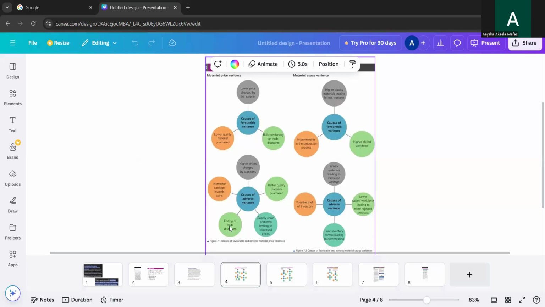If the trade discounts are not there anymore, then also adverse variance. The fifth one is supply chain problems leading to increased prices. Sometimes there might be a problem in supply, and it will lead to increased prices. So all these are causes of adverse variance. Did you understand both now? Yeah, I understood both of those. Okay.